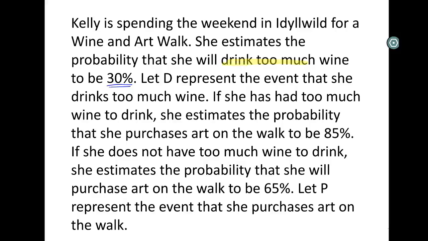So the only thing that we're talking about is drinking too much wine here, right? Nothing else. So if we wanted to translate that to begin with, we just found the probability of D by itself, nothing else, is 30%. This is already letting us know the starting point for our tree. The thing by itself is our two potential timelines that could happen, right? If I wanted to start thinking about a tree here, I have space on the next page. There are two things that could happen in this timeline, right?